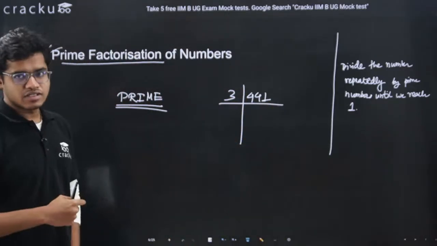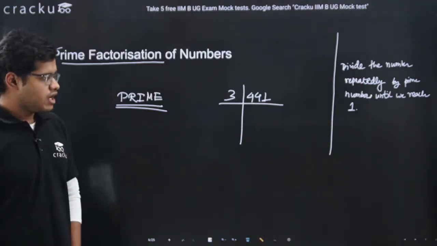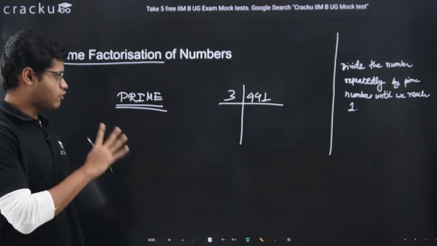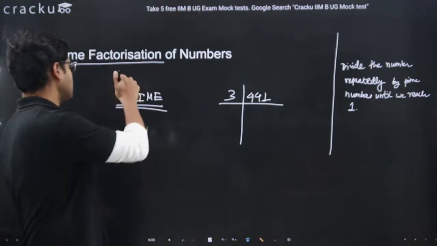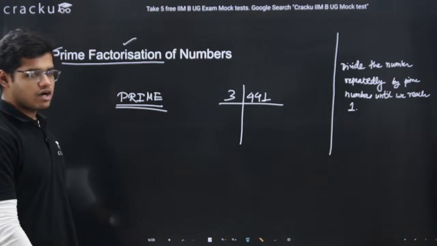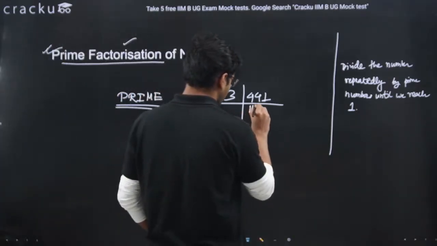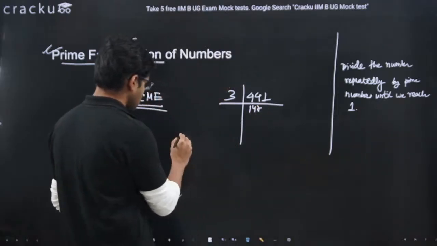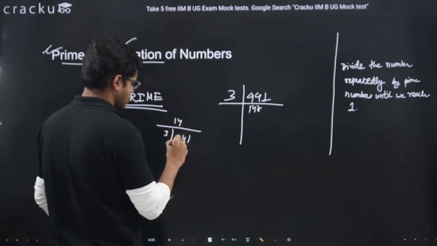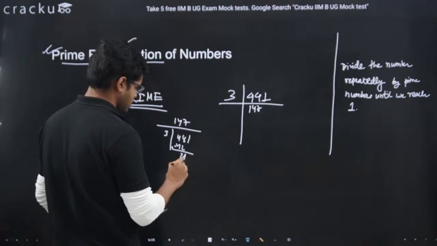Now how can I tell 3 so fast? This we will also learn in further slides, how to check which number divides what. But for now, let's learn how to do prime factorization. So 441 is divisible by 3 and the quotient will be 147. We simply divide 441 by 3.